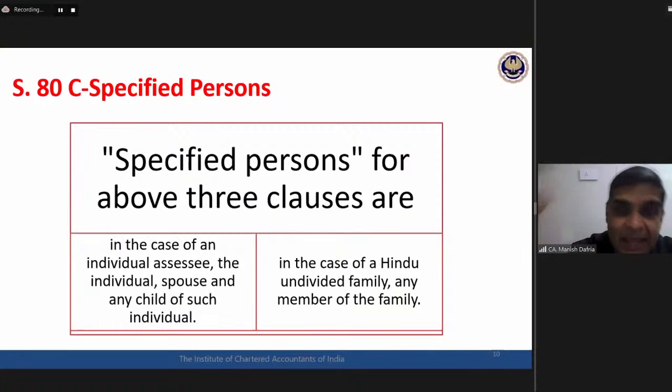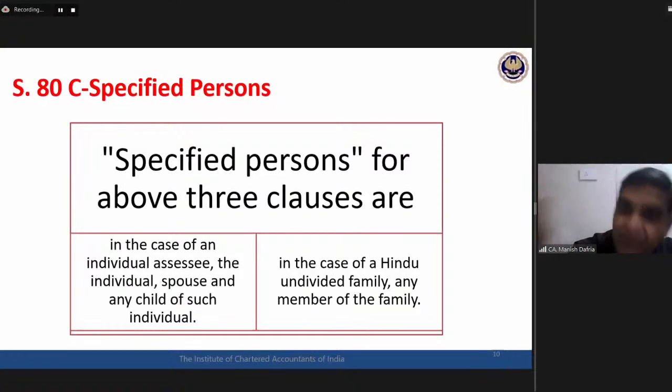There will be a separate section where even for parents' payment the deduction would be available, but not with respect to 80C. That life insurance premium, that PPF account, that ULIP policy taken in the name of parents, even if parents are dependent on the assessee, 80C is not applicable, because what they have written is only three categories: individual, spouse, any child. Any child includes all types of child: major, minor, married, unmarried, dependent and independent, but only child. Individual, spouse and child.